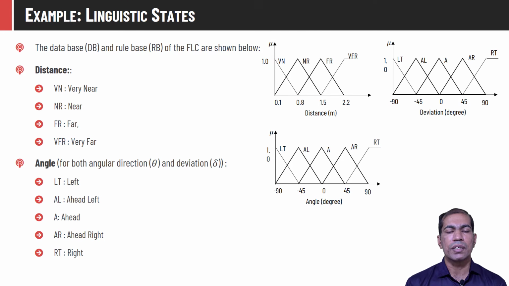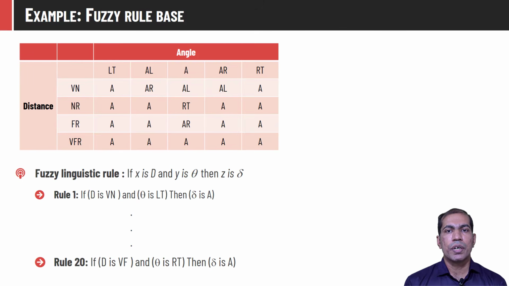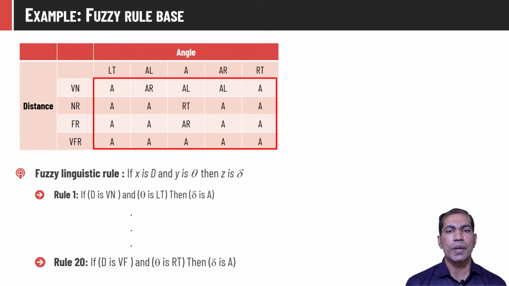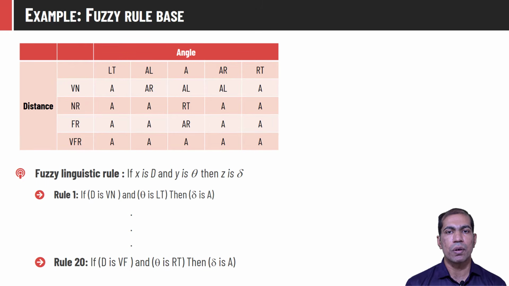And the angle range is from minus 90 to 90 degrees, which we are dividing into 5 fuzzy sets. That is left, left ahead, ahead, ahead right, and right. So depending upon 4 combinations of distance and 5 combinations of angle, we'll have a total of 20 fuzzy rules. Cells of this table are filled up with the help of experts of this domain.